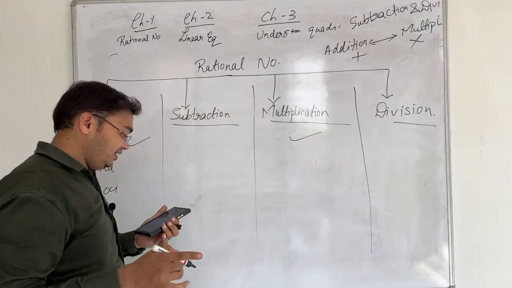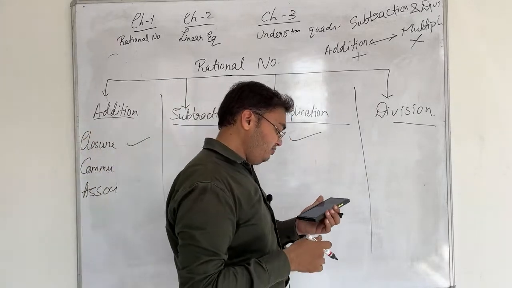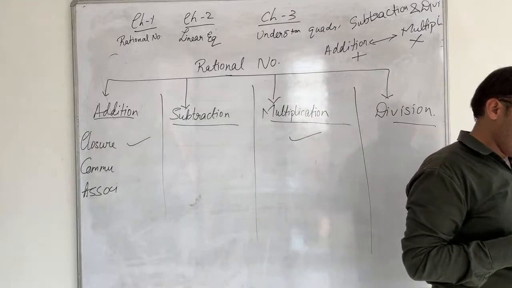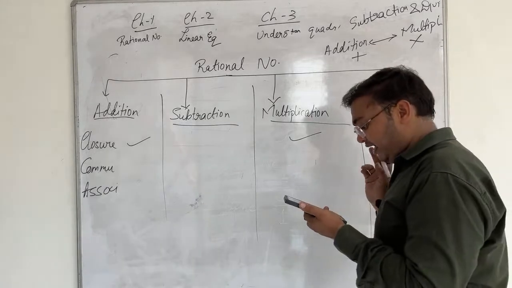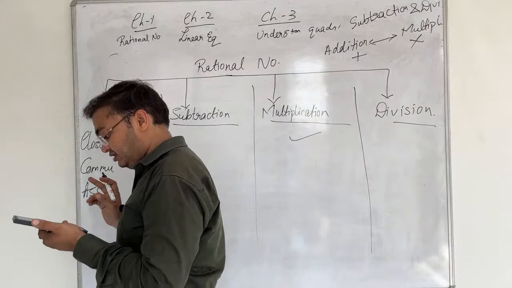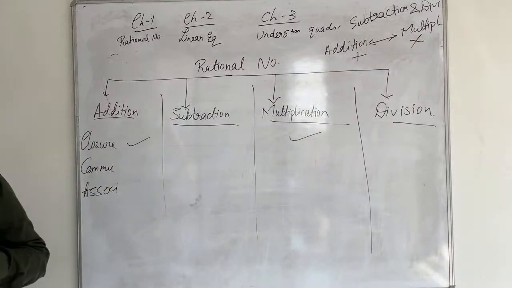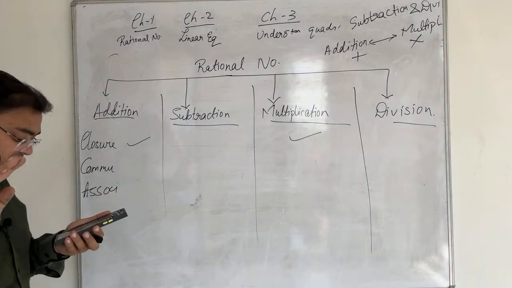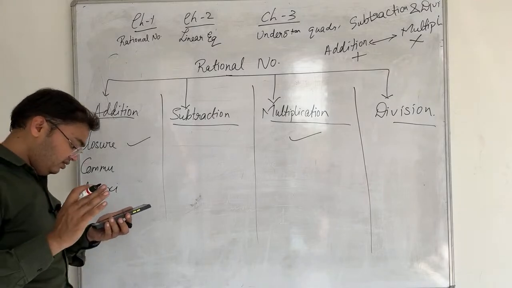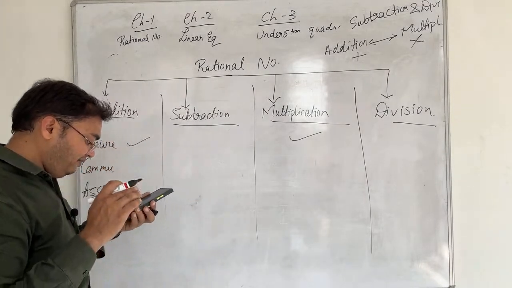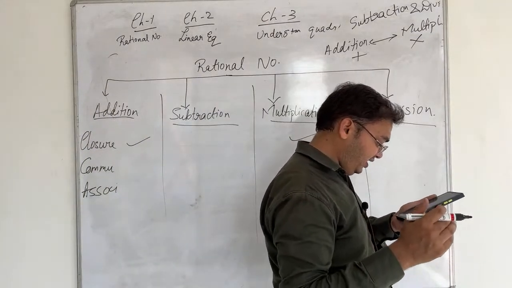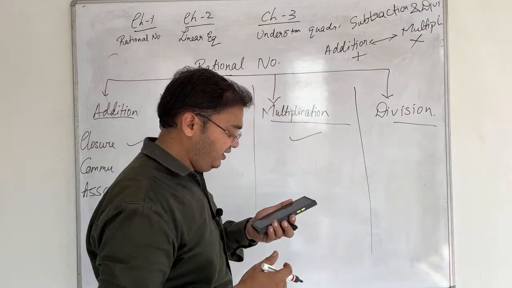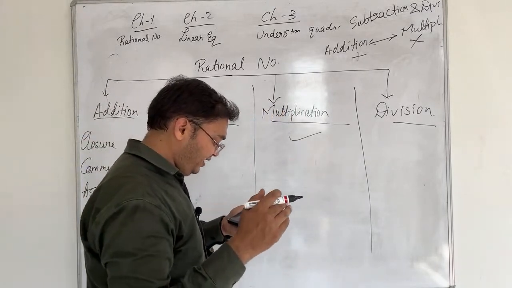But in subtraction it is not so. Can anyone give me examples of subtraction? I want an example, not yes or no. 5 minus 4, which is 1. 6 minus 5, 20 minus 1, 1 minus 20. 3 minus 1 is 2.